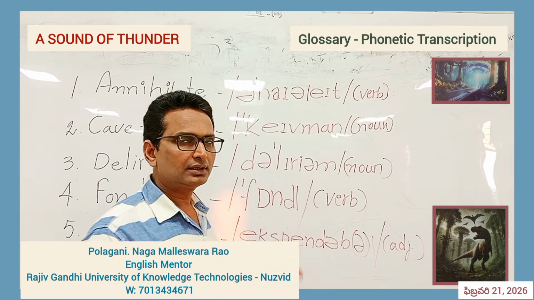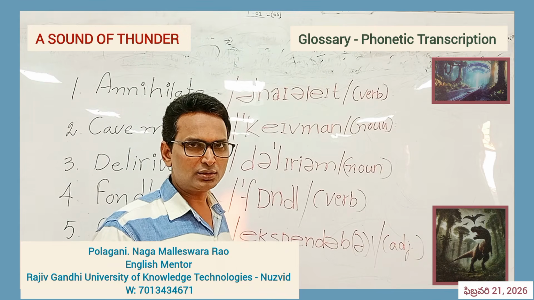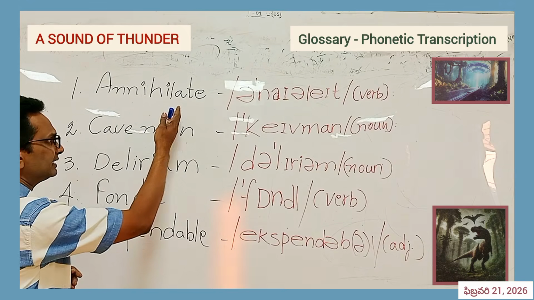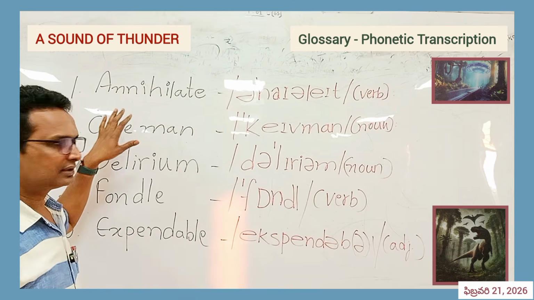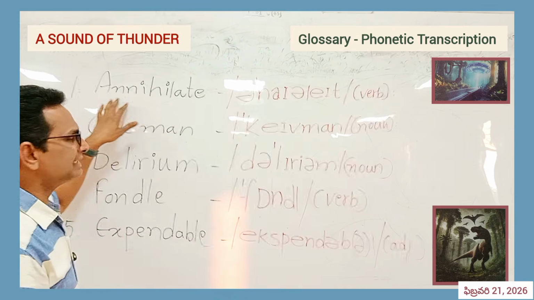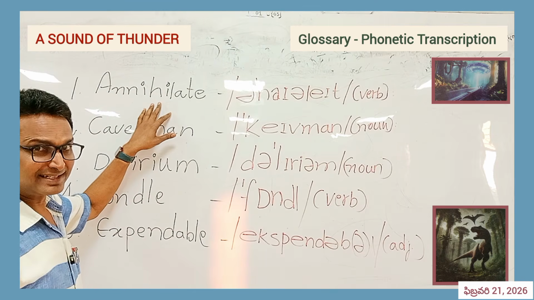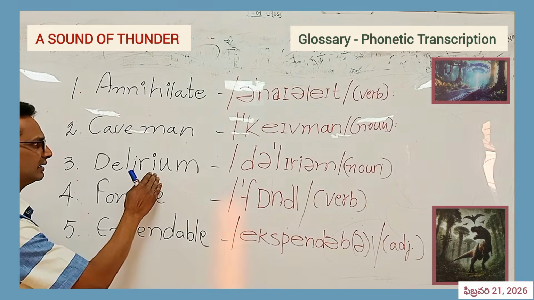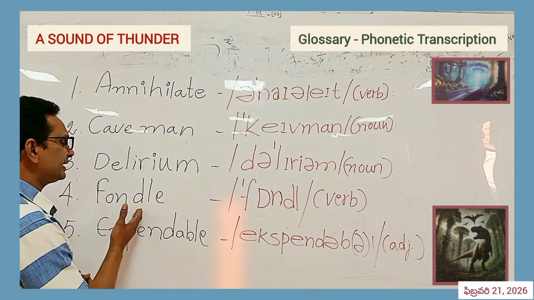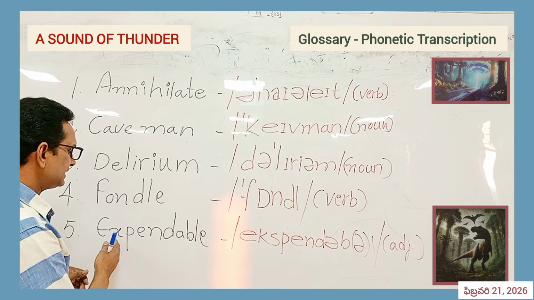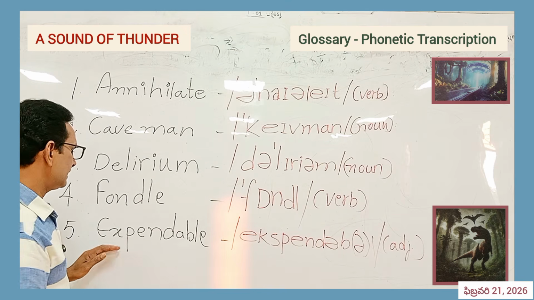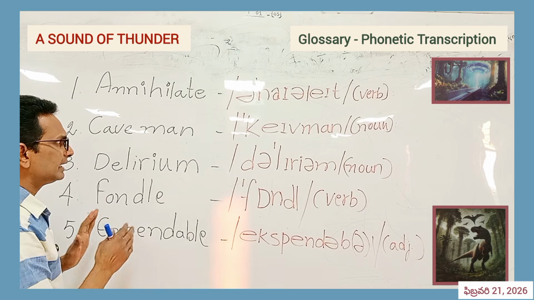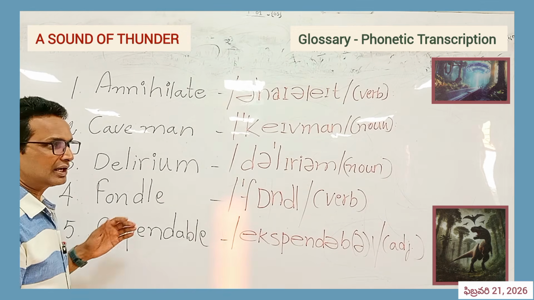Hello students, from the lesson titled A Sound of Thunder, we have these words: annihilate. In general, this word is pronounced annihilate, isn't it? Caveman, delirium, fondle, expendable. This is the common way in which we pronounce these words with the knowledge we have.